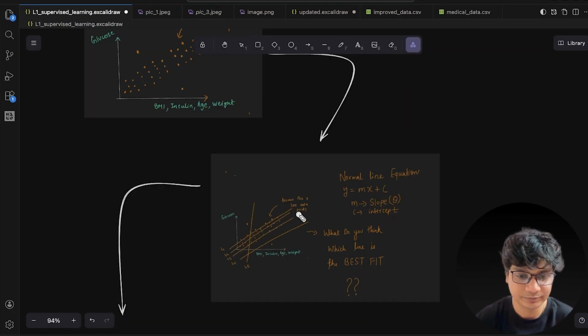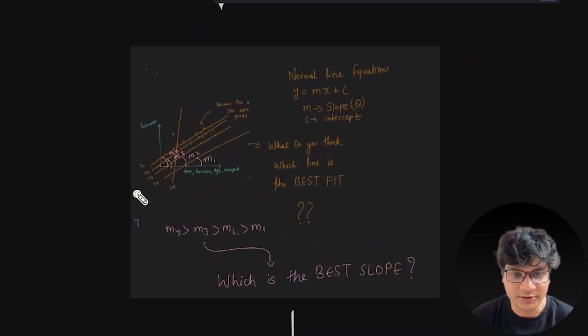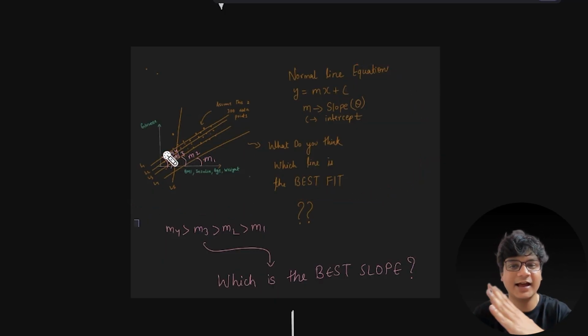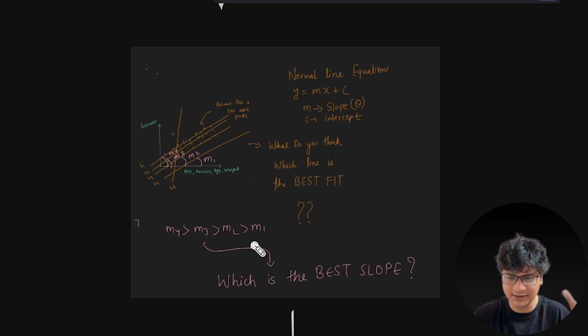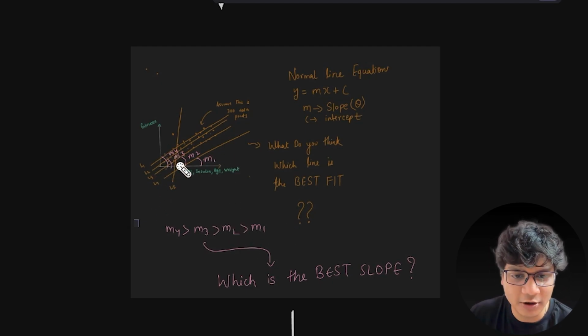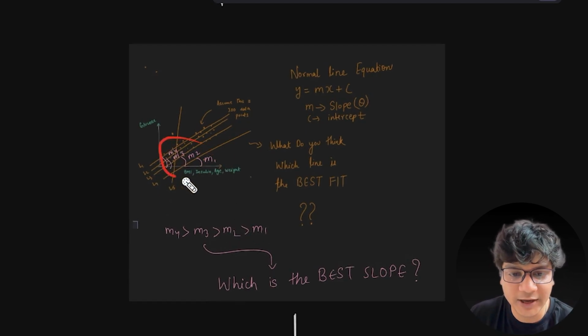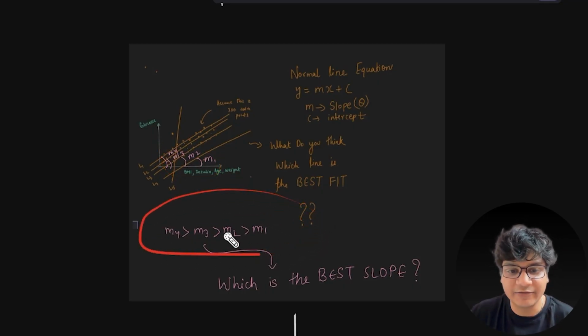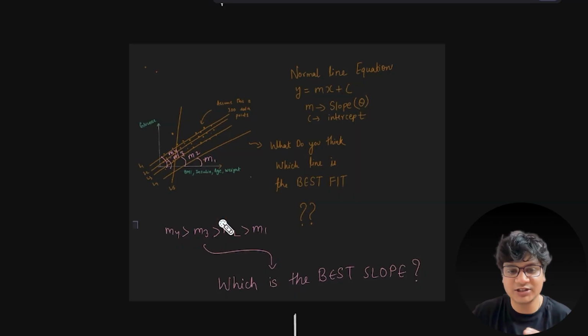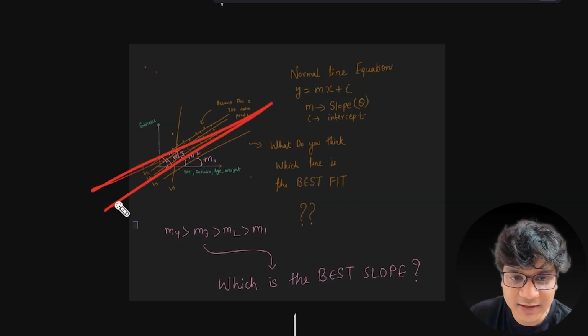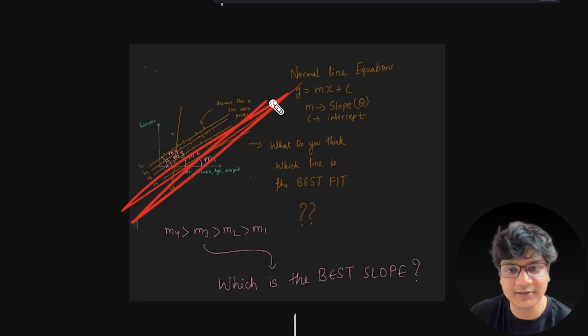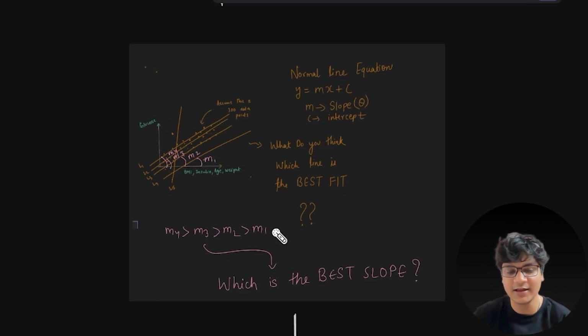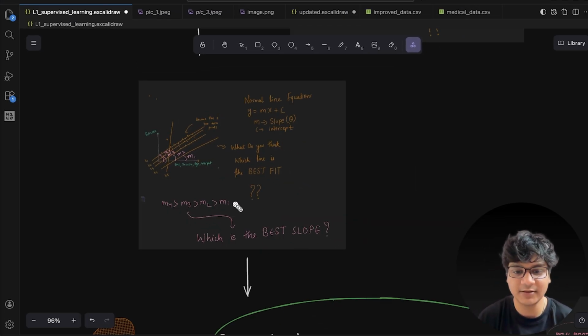Simple, right? Similarly, again, this is the line, and these are the slopes. In mathematics, a line has two things, the slope and intercept, right? You don't need to understand this, just understand that for all these lines, these are different slopes. So I am asking the machine which is the best slope, or simply, which is the best line fitting this linear data representation. And suppose that my machine has given the best line.